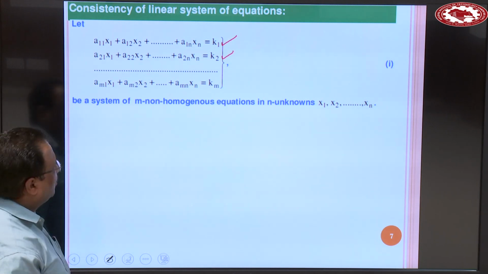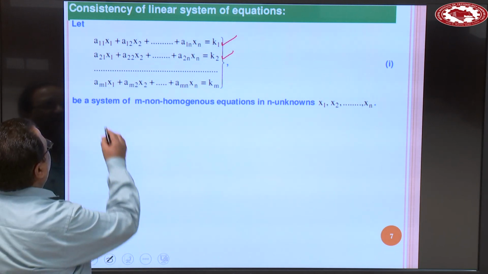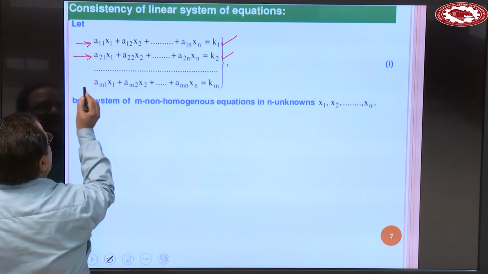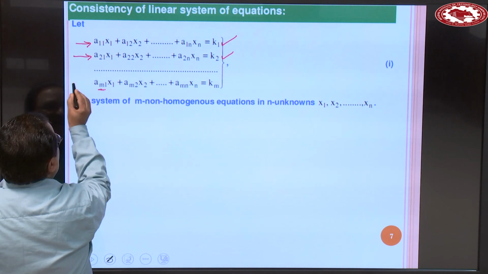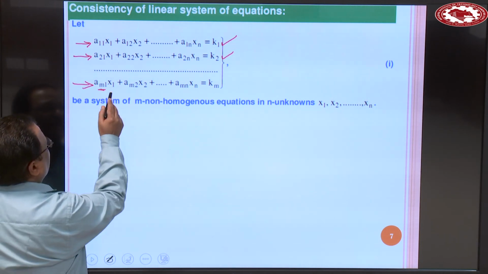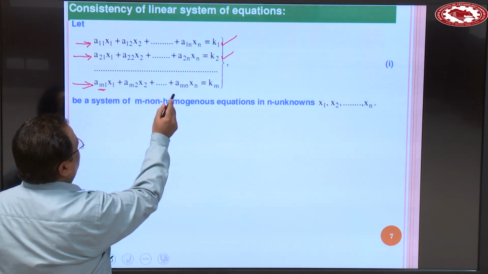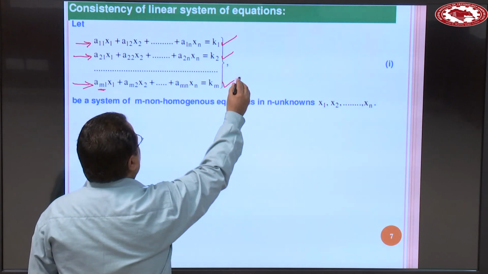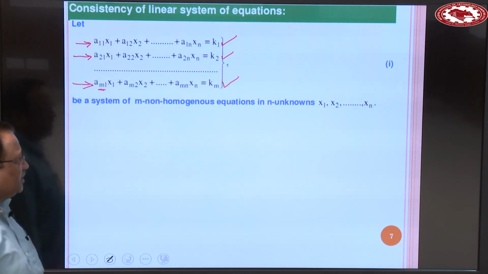So this is the first non-homogeneous equation, this is the second, and this is the mth non-homogeneous equation, am1 x1 plus am2 x2 plus and so on plus amn xn is equal to km.